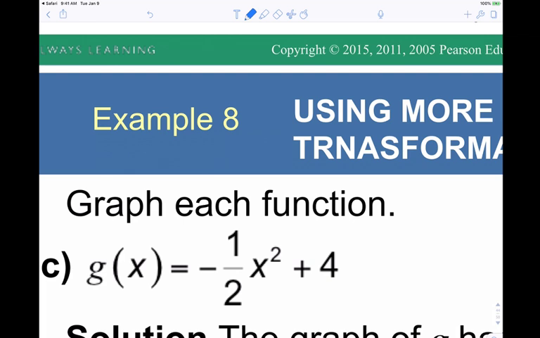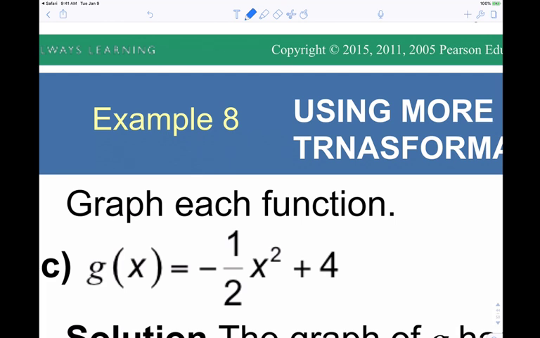What's the thing that's closest to the squared? The 1/2, right? Should it be a vertical stretch or vertical compression? It should be a vertical compression. Which way do we flip it? We flip it down, and then the +4 means do what? It goes up, because it's outside. Outside means up and down. If that +4 were inside the parentheses, it would be left and right. It would go to the left by 4.